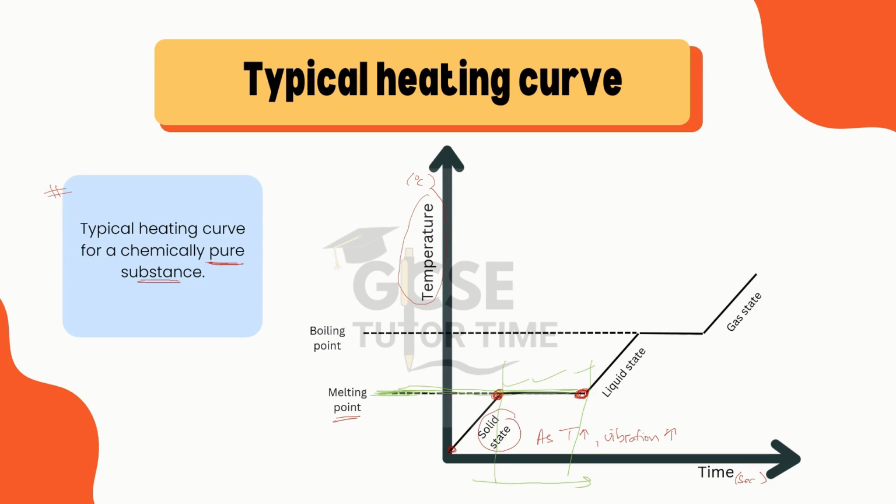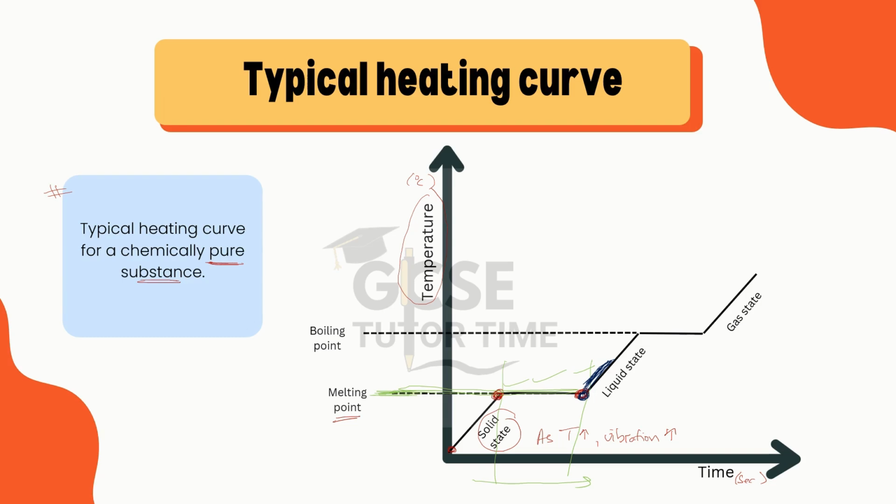Okay, now what happens is when the substance melts completely, only then the temperature will start to increase again. When the solid state has completely melted at this point, only then will the temperature start to increase.